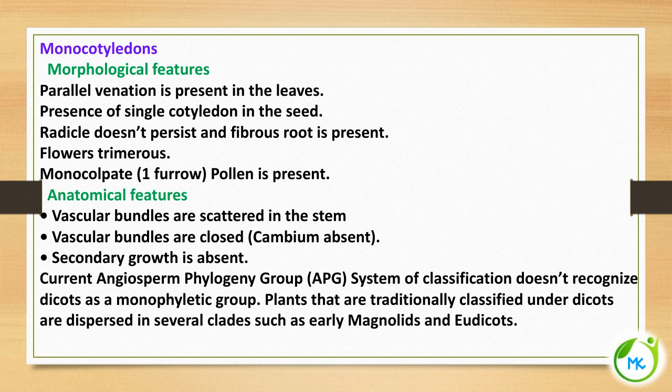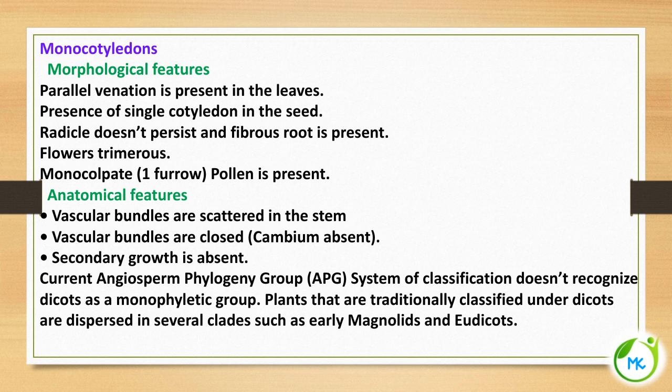Now we shall see about the monocotyledons. In dicot we have seen reticulate venation is found. Here it is parallel venation. There, as the name suggests, two cotyledons, whereas in monocotyledons only one cotyledon. The radicle, the rudimentary root, does not persist, and only fibrous root is found in monocotyledon.